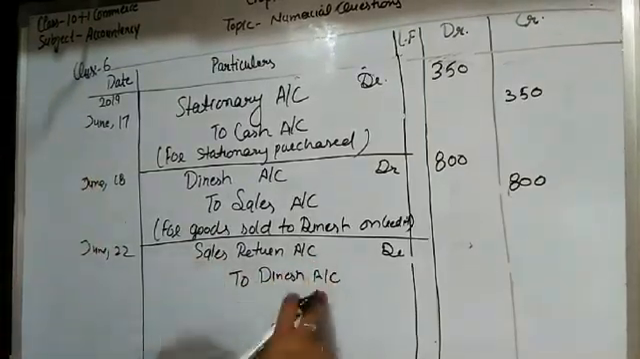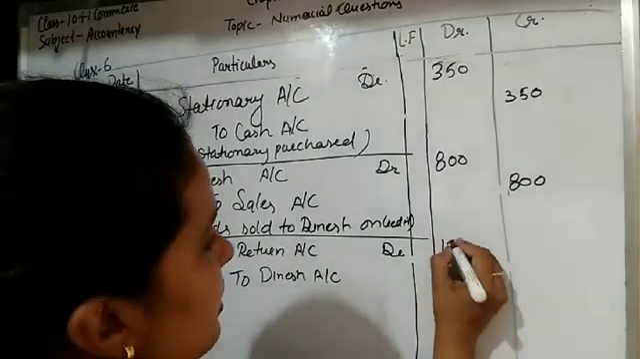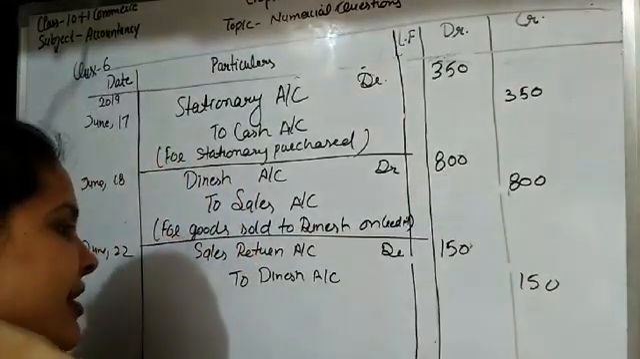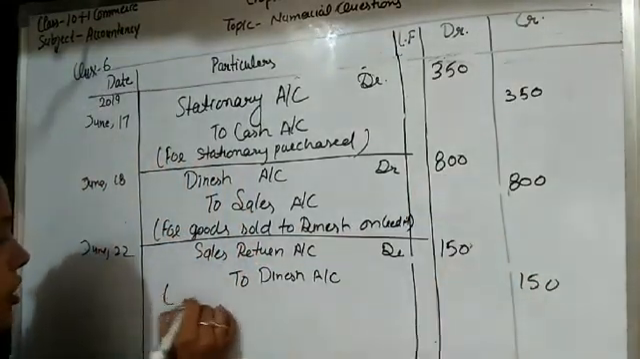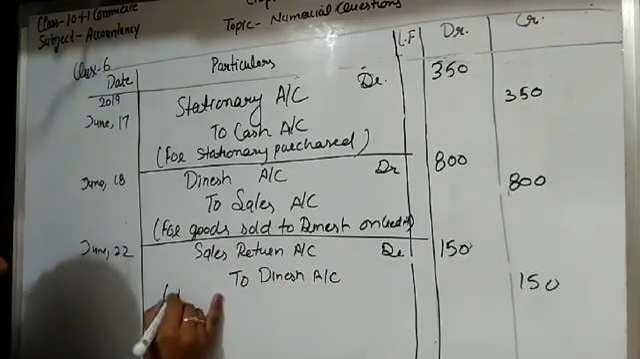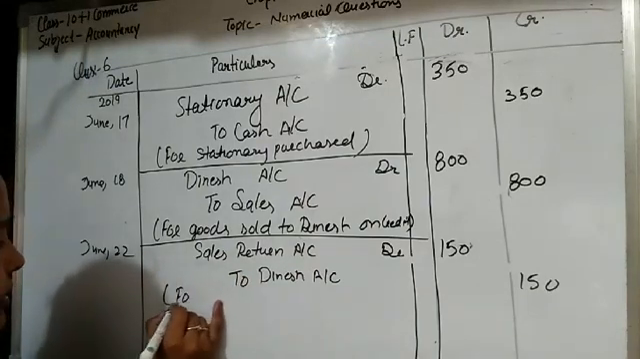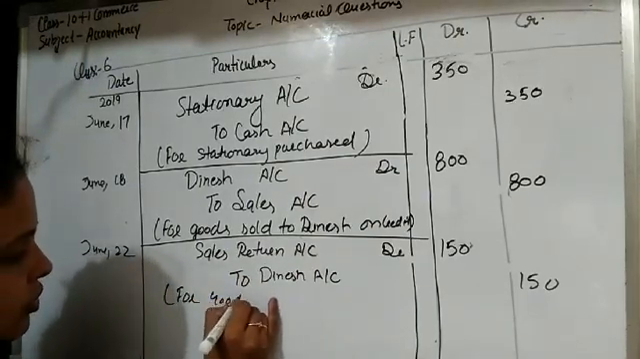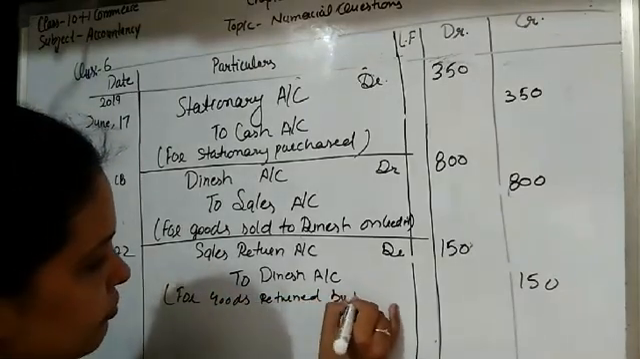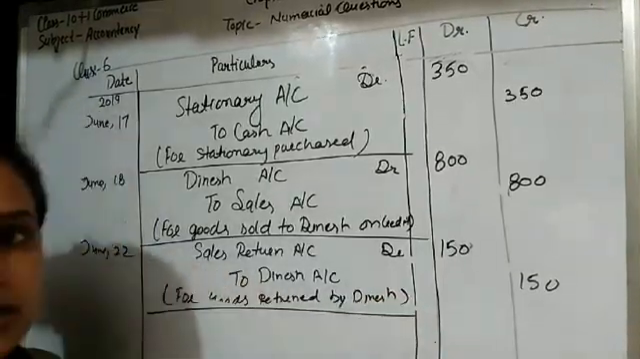So sales return account debit to Dinesh account, and the amount of goods that he returned is 150. So from 800 goods, 150 goods may be defective. So he returned these goods to the business, to the seller. So the entry is sales return account debit to Dinesh account, and the narration is for goods returned by Dinesh. Clear students?